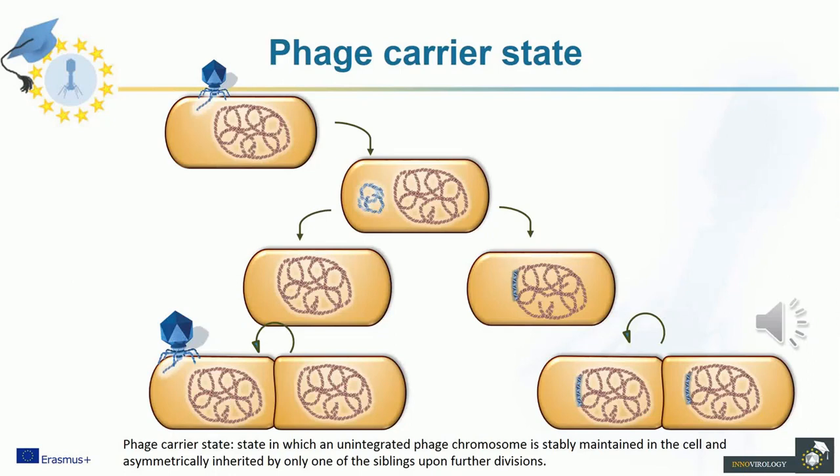A possible solution to circumvent this dilemma is the formation of a phage carrier state or pseudolysogeny, in which a delay of the integration event allows the growth of a phage-free subpopulation. Due to overexpression of immunity factors in the phage carrier state, these phage-free siblings will be transiently resistant to superinfection. However, these factors will be diluted out over the next generations and the cells will become susceptible again to infection.